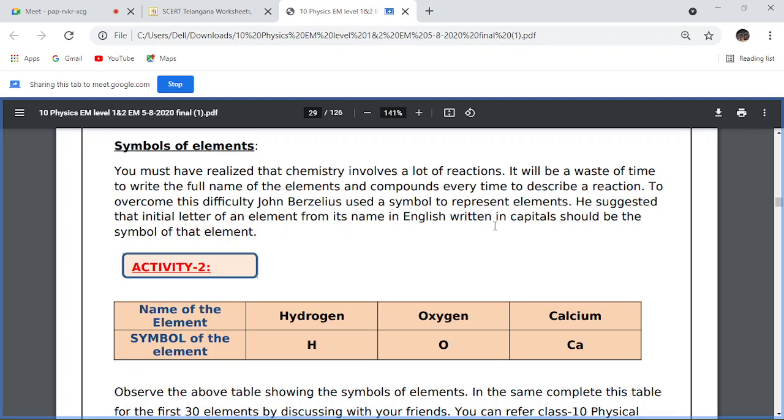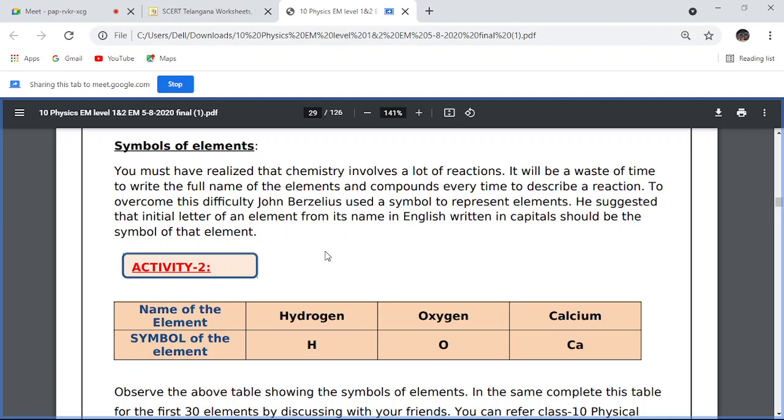Now whichever we have seen, those are the elements. John Berzelius used a symbol to represent the elements. For example, what he suggested, as we discussed in the last class, is that the initial letter of an element from its name in English, written in capitals, should be the symbol of that element.